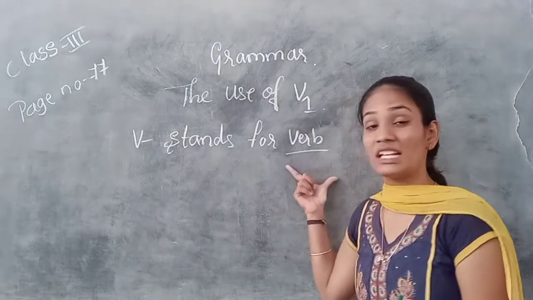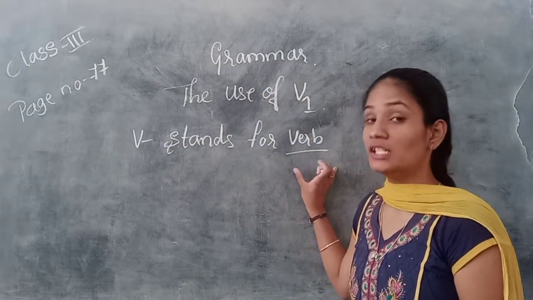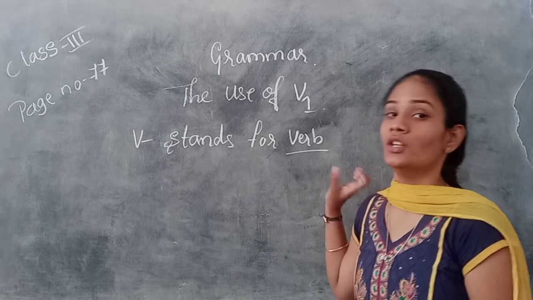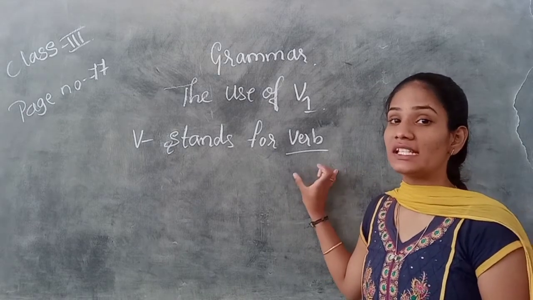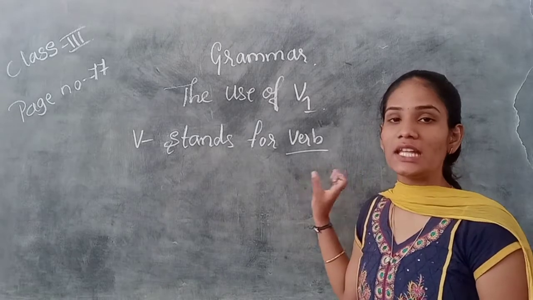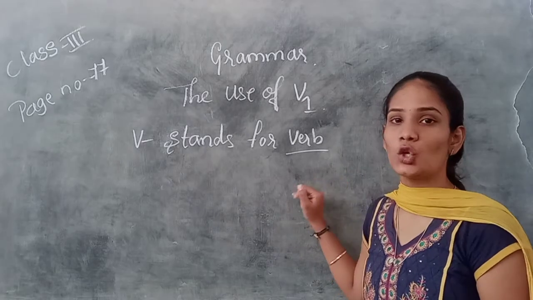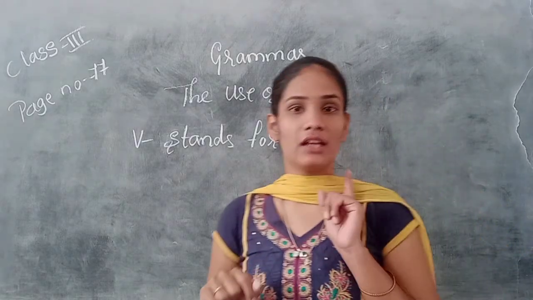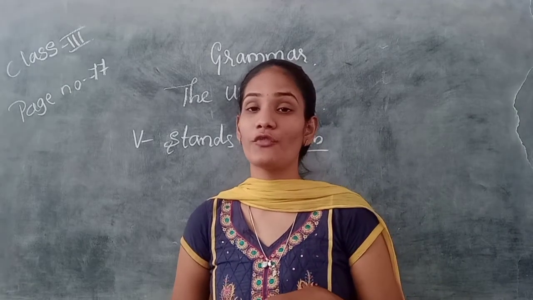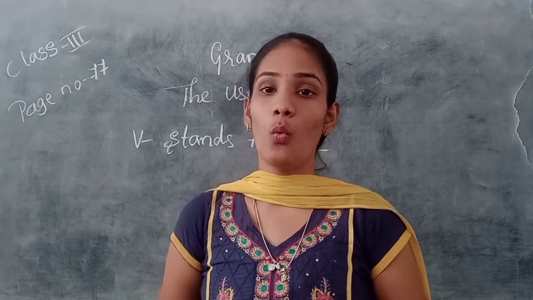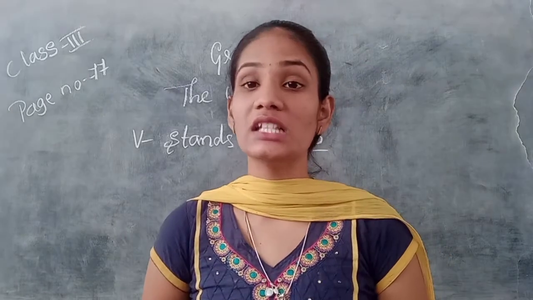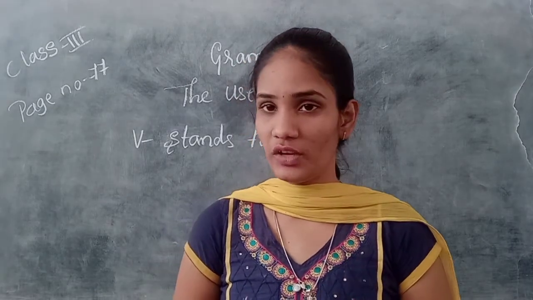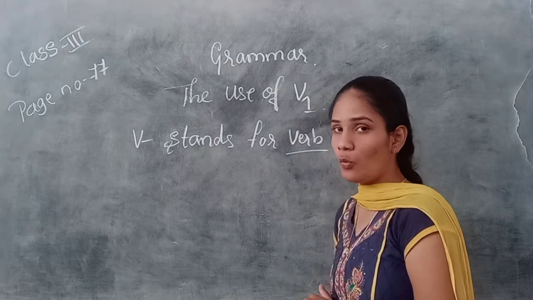Verb is a word. It is one of the parts of speech. The word which tells something about the action, the action word, is known as a verb. So here V stands for verb, and we came to know what a verb is.